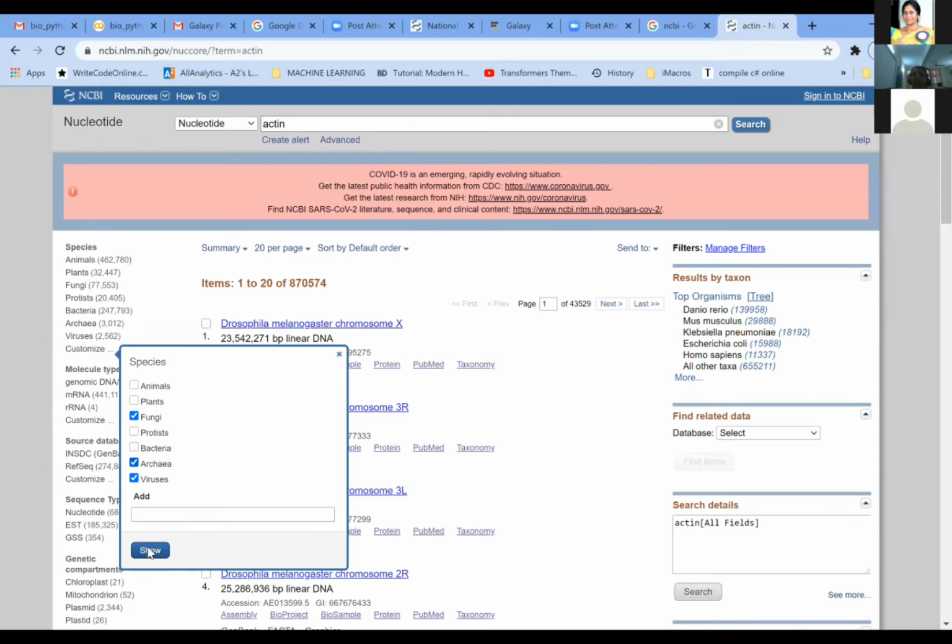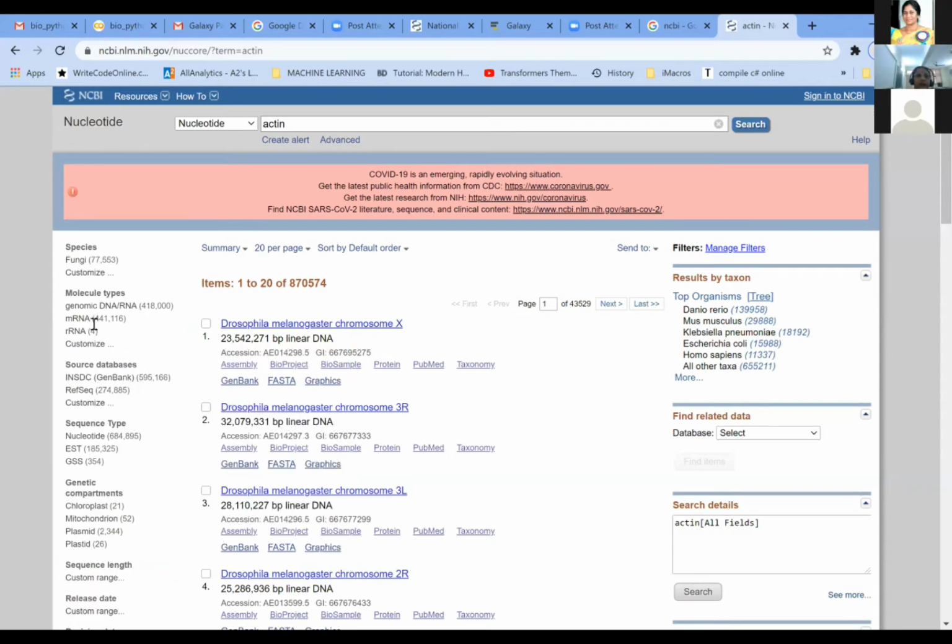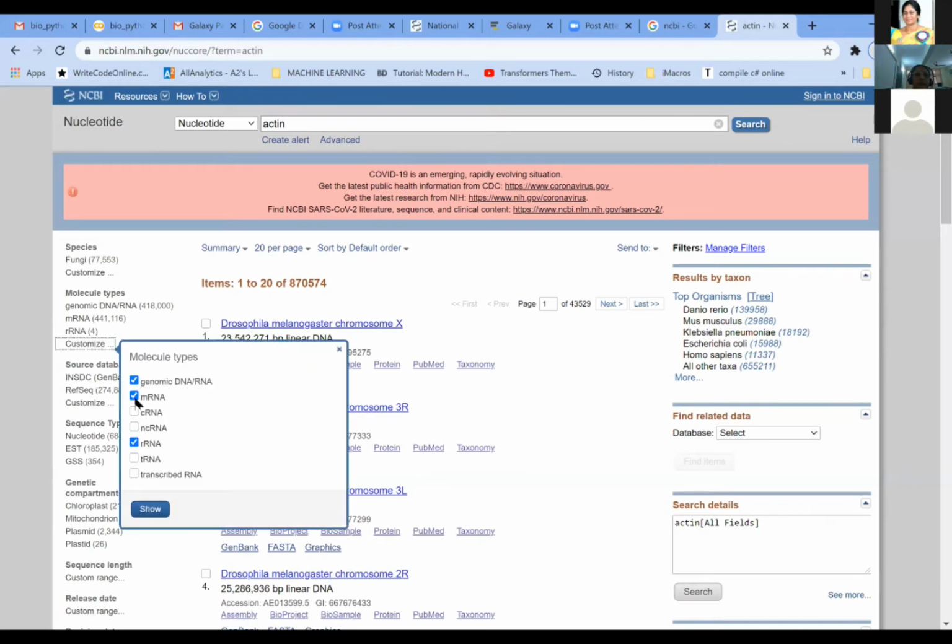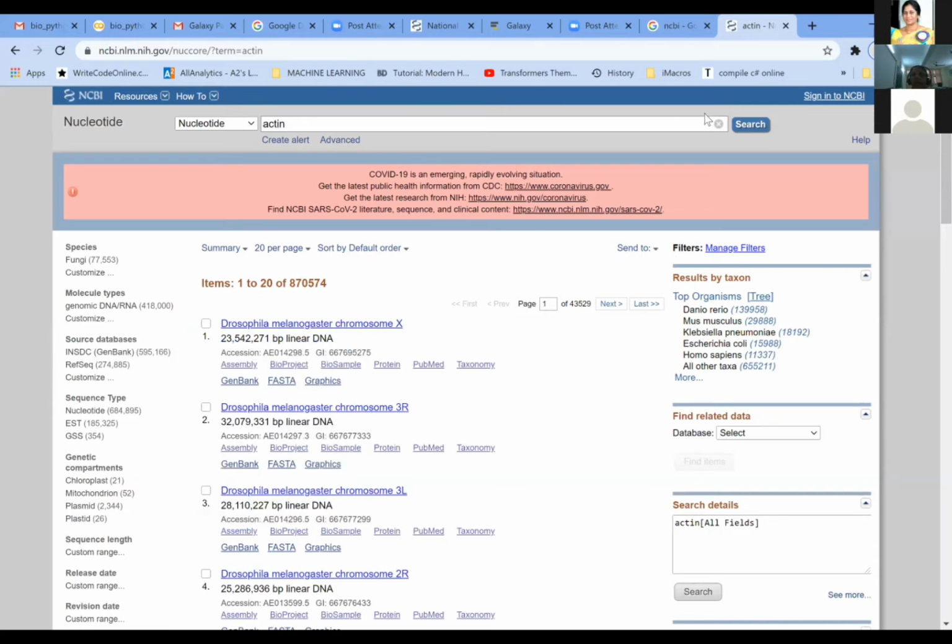Then again there will be a selection of the genomes, and you can also select the molecule types here. Here the genomic DNA, RNA, mRNA, and all are selected. I am just selecting the genomic DNA and deselecting the other nucleotides, and then clicking on show.